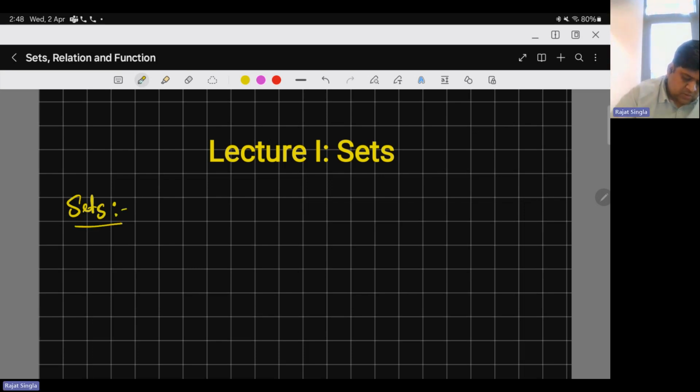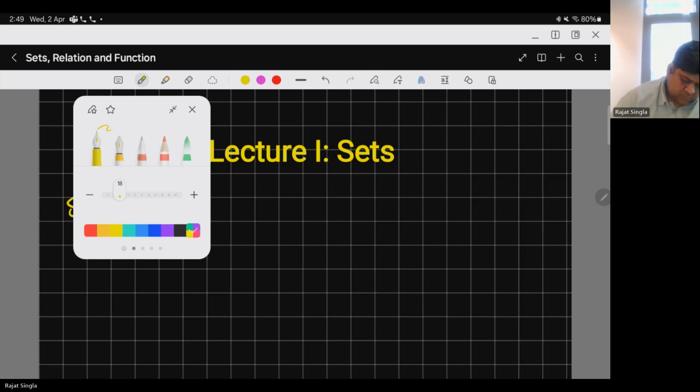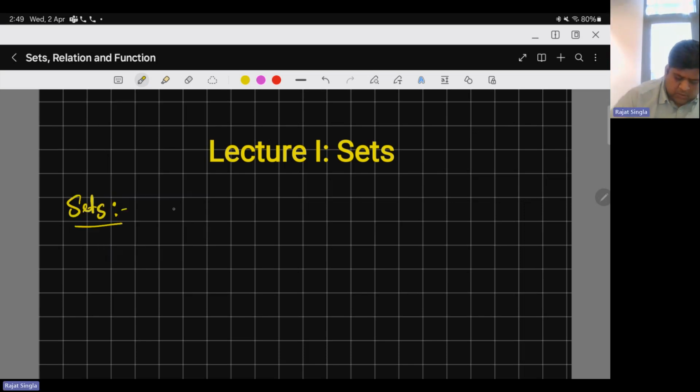So what do you think? What is the meaning of sets? The definition of a set is a well-defined collection of objects.